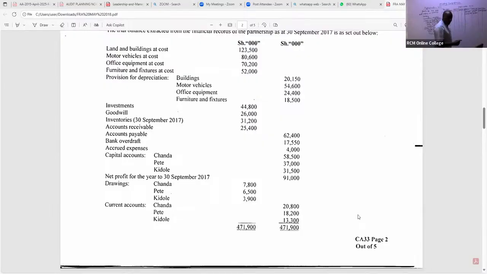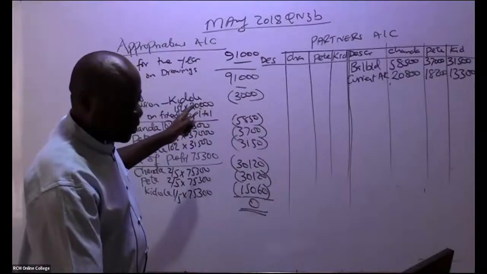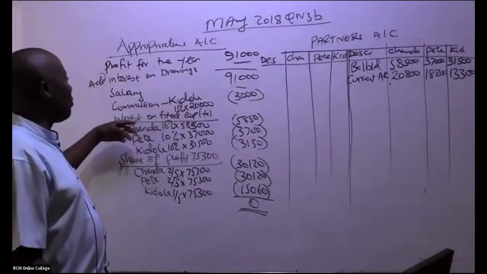2,800. We have in this case here 18,200. So we have 18,200. We have in this case, ladies and gentlemen, 13,300. Is there any other thing in this case here that we can post here quite fast? So remember, now we have our appropriations account here that I would want to rub. So in this appropriation account, you'll be able to see so many things.